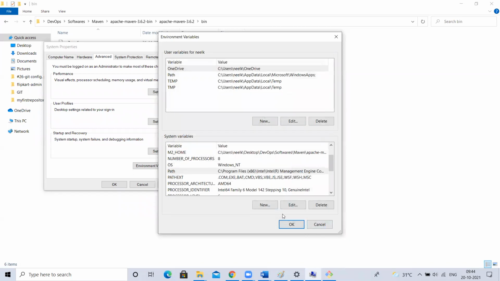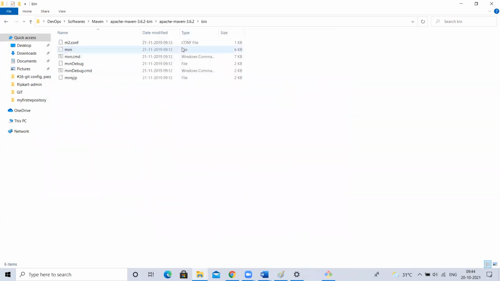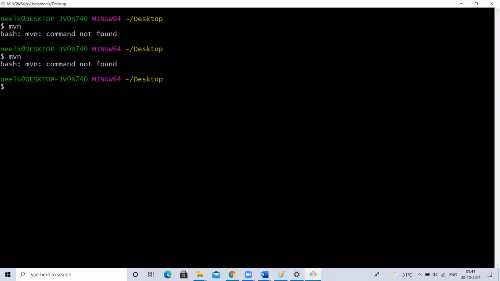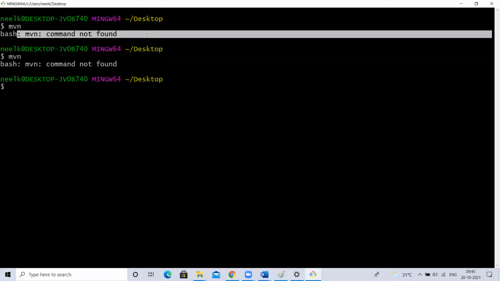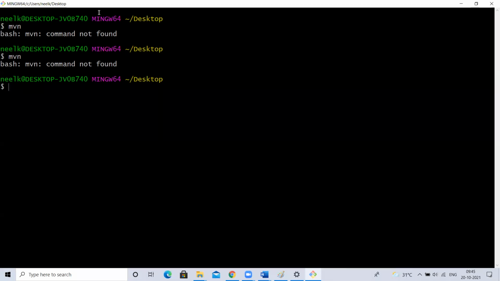Okay. Now, if I go and type, so I set the path. As I said, for the external tool location, bin location, if you set it to the path variable, our operating system will be able to understand the MVN commands, external tool commands, I said, right? But if I type here, still it is throwing an error. Why? Because this is important. Don't ping me on this. I'll scold you like anything if you ping me for this. See, when you set the path, I'm just telling that so you will not forget. Why am I saying that? Because this terminal was already opened where we got MVN command not found. After opening this terminal, we went and set the path. Now, if you use the same terminal, it cannot read that.